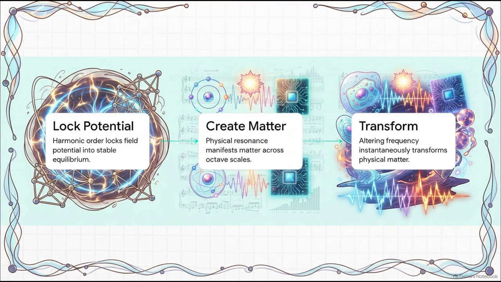So let's walk through how this happens in real time. Step 1. Harmonic order locks that unorganized field potential into localized, stable equilibrium. Step 2. The result of that is physical resonance, meaning matter is created across different octave scales. An electron, a star, a living cell, or even a digital system. They're all just different octave scale manifestations of the exact same formula. And finally, step 3. If you alter the harmonic frequency or shift the field boundary conditions, the physical matter instantaneously transforms. So reality is really an active, continuous process of resonant field maintenance, not just some collection of static objects.